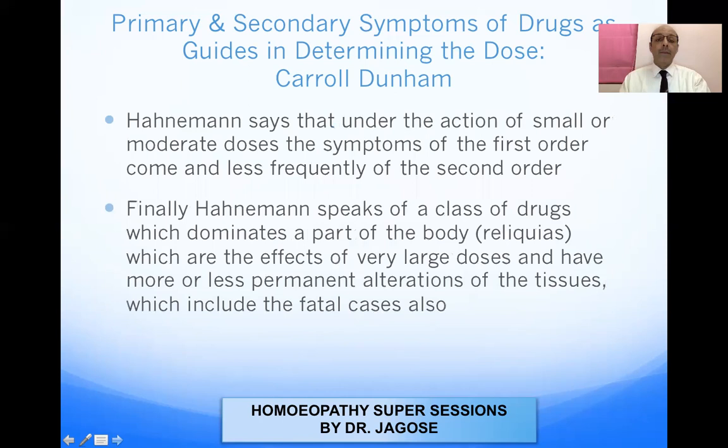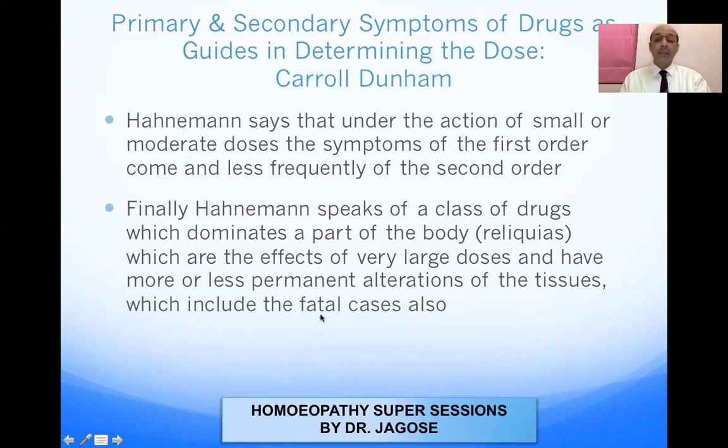Secondary symptoms appear later on. Hahnemann says that under the action of small or moderate doses, the symptoms of the first order come, and less frequently of the second order. So as you all know, Dr. Hahnemann had a great experience of drug proving, and he observed that when the drug was given in moderate doses, you get the symptoms of the first order and less frequently of the second order.